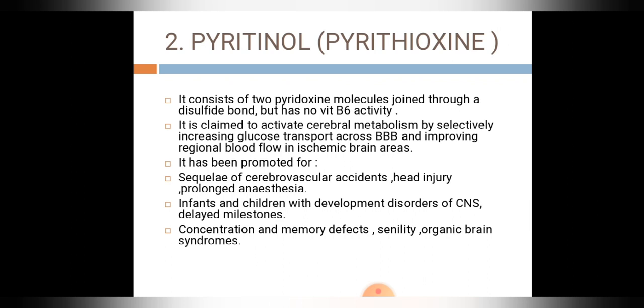Second drug is pyritinol. It consists of two pyridoxine molecules joined by a disulfide bond, but it does not have any vitamin B6 activity. It is claimed to activate cerebral metabolism by selectively increasing glucose transport across the blood-brain barrier and improving the regional blood flow in ischemic brain areas. It has been promoted for first, sequelae of cerebrovascular accidents, head injury, prolonged anesthesia.